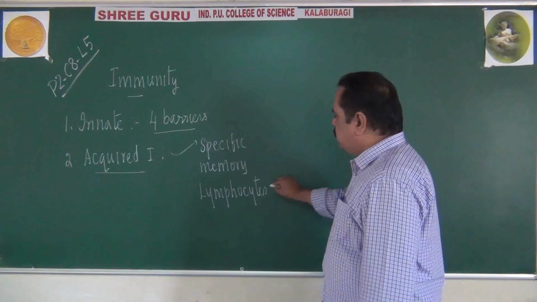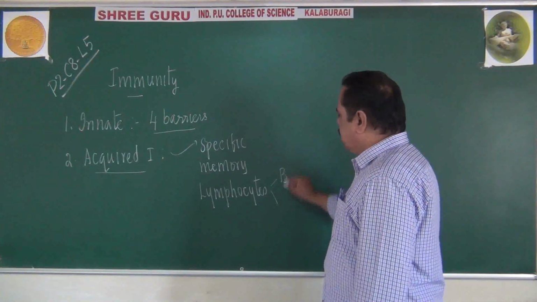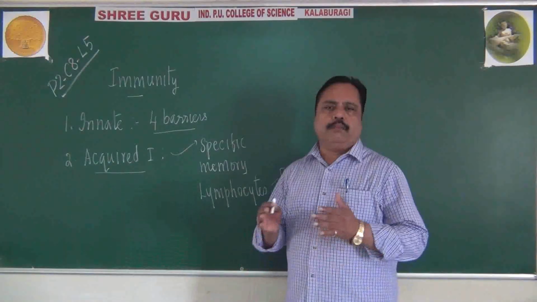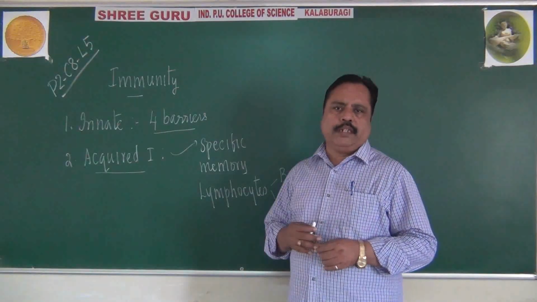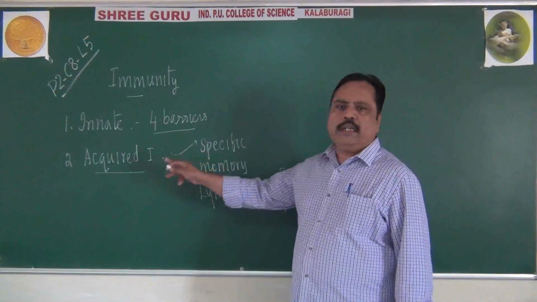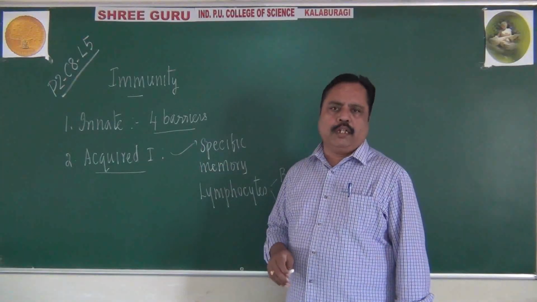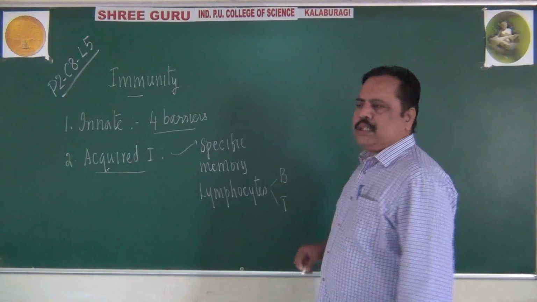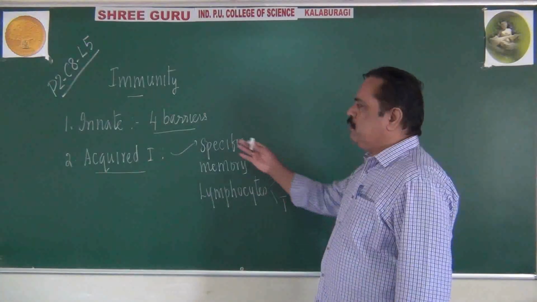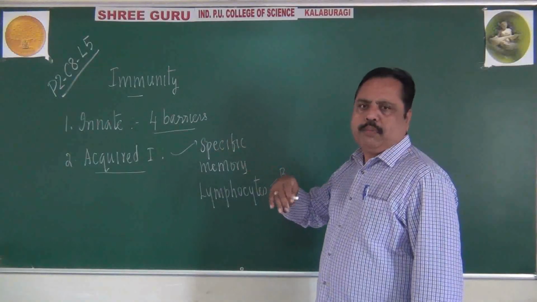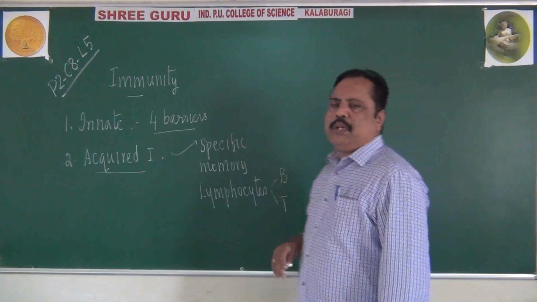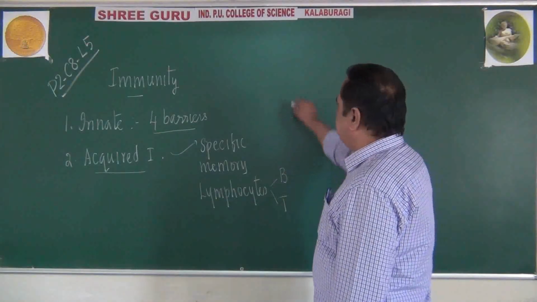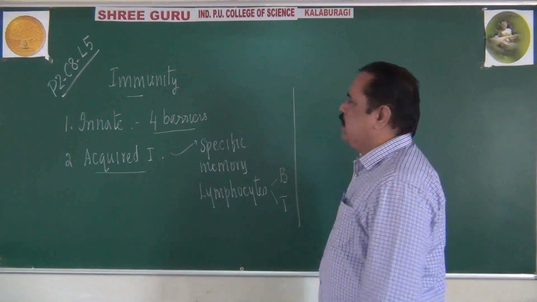There are two types of lymphocytes. One is called B lymphocyte, another one is called T lymphocyte, present in our WBC. Lymphocytes are a type of WBC, you may recall that point also. So B lymphocytes and T lymphocytes are there in our acquired immunity to protect our body or to prevent the pathogens, we can say. How they function, how they differ from each other, how do they work in our body?